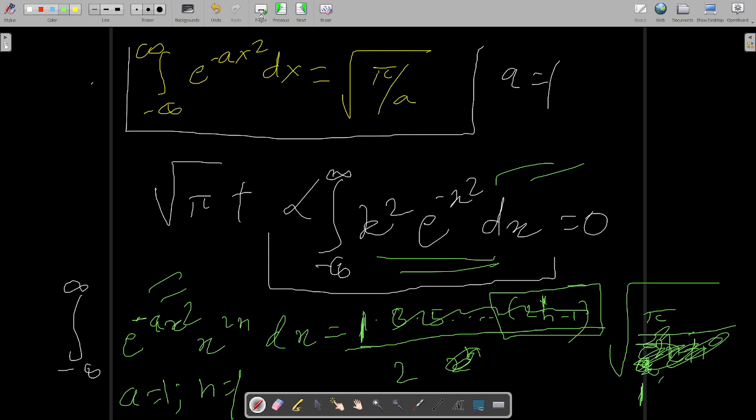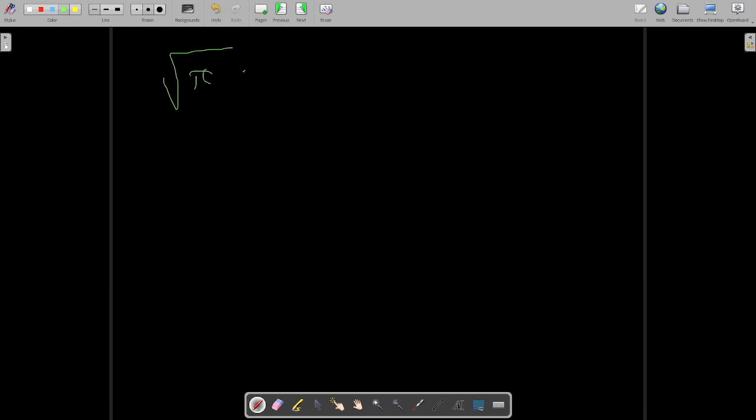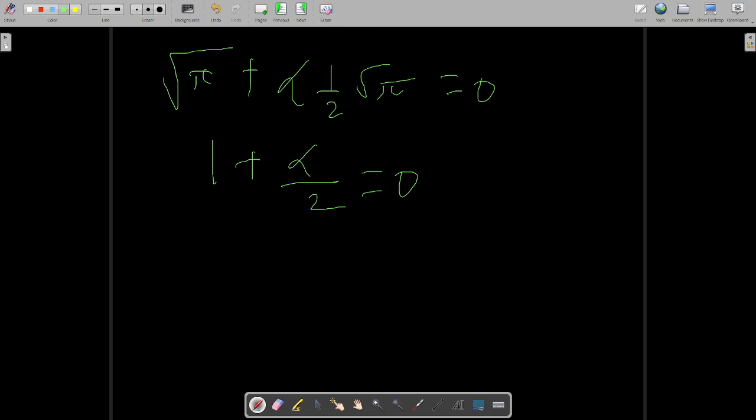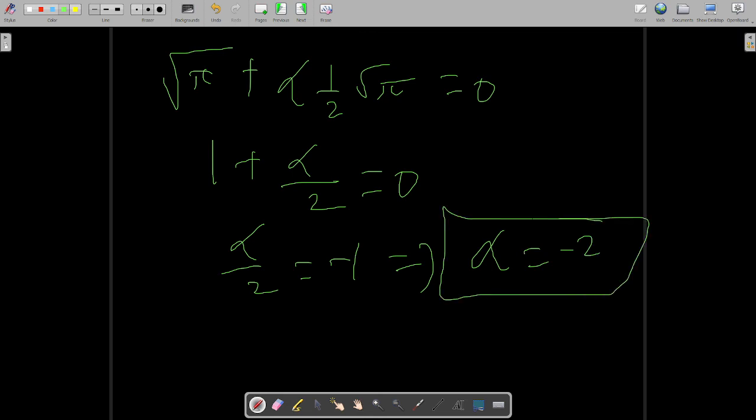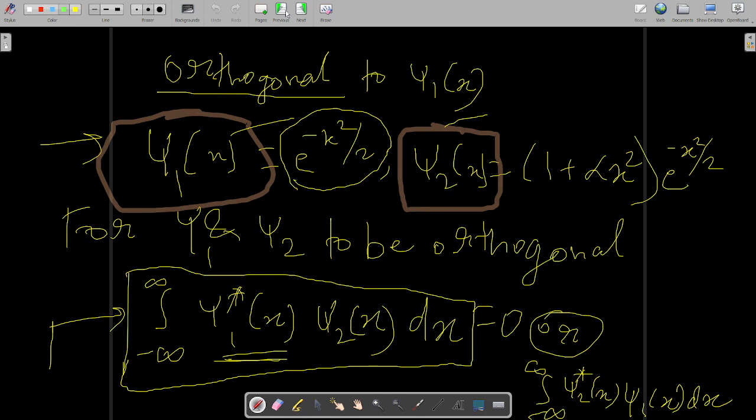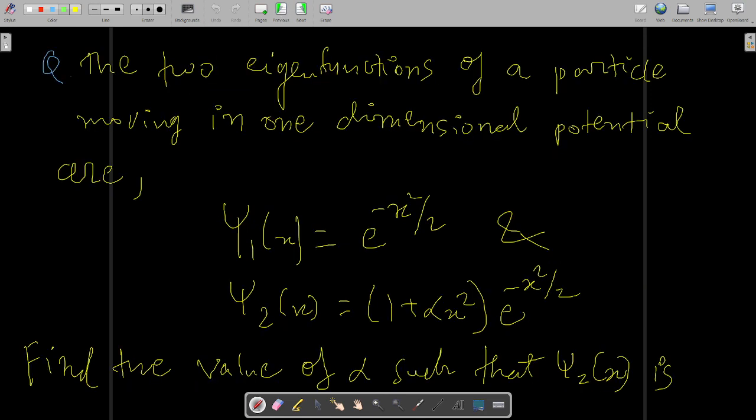So the expression turns into root pi plus alpha times 1 by 2 root pi, is equal to 0. Now I know this very well, that I will divide both sides by root pi. After I divide both sides by root pi, I simply get this, and I can clearly write minus 1. That implies alpha is equal to minus 2. So the value of alpha has come out to be equal to minus 2, and this is what had been asked. You yourself look over here. Find the value of alpha has been asked.